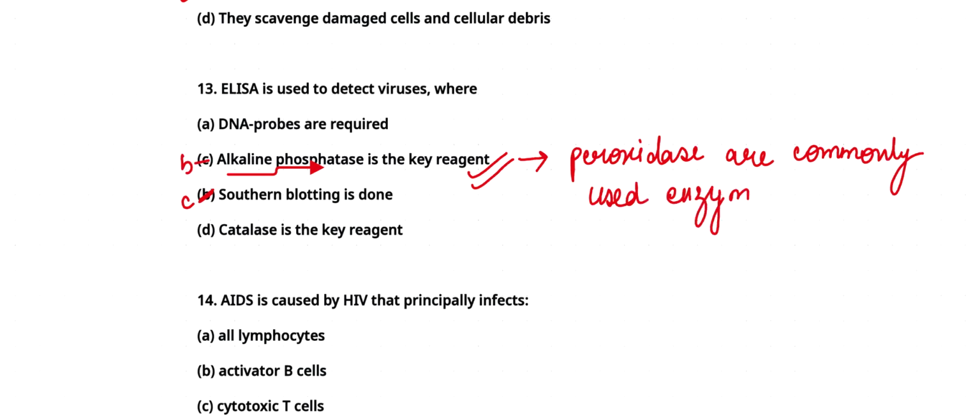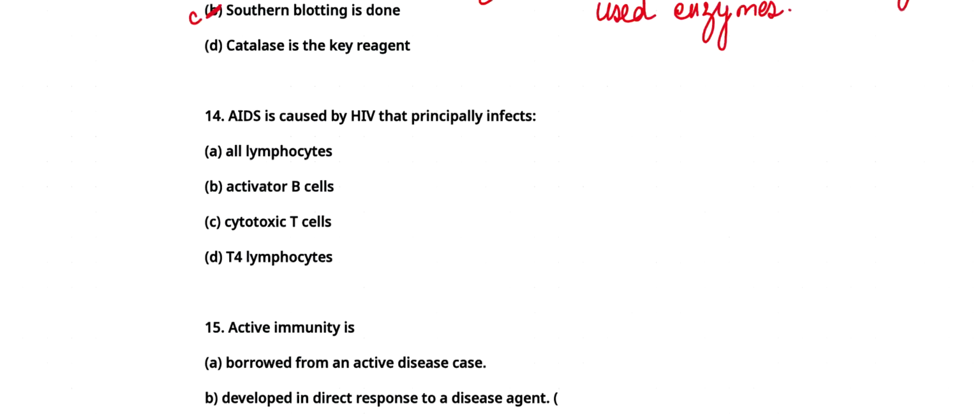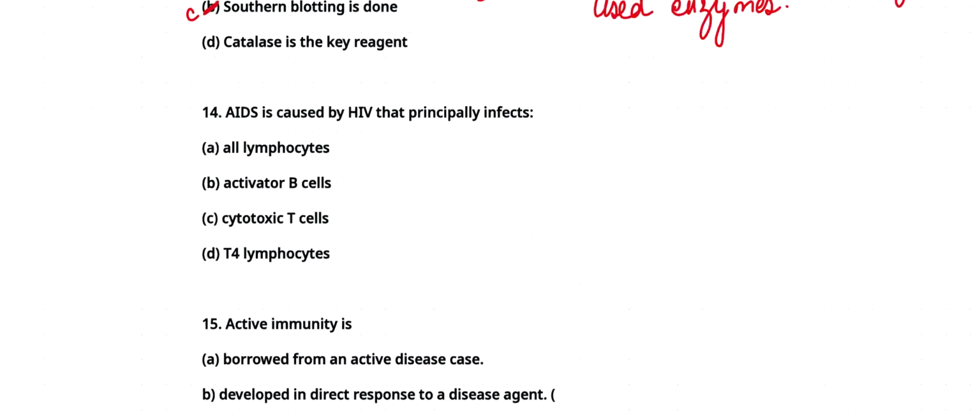Okay. Come to question number 14. AIDS is caused by HIV that principally infects A. All lymphocytes, activated B cells, cytotoxic T cells, T4 lymphocytes. Answer will be D, that is T4 lymphocytes, because AIDS virus infects T4 lymphocytes, also called helper cells, while cytotoxic T cells are called T8 lymphocytes.